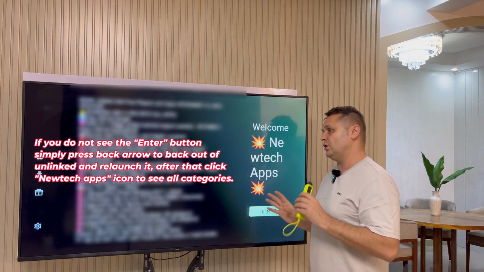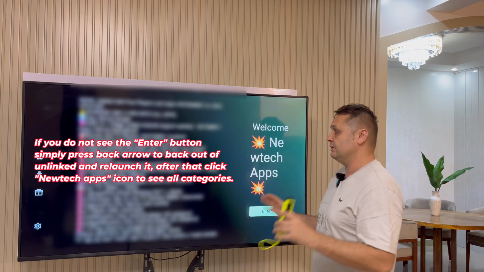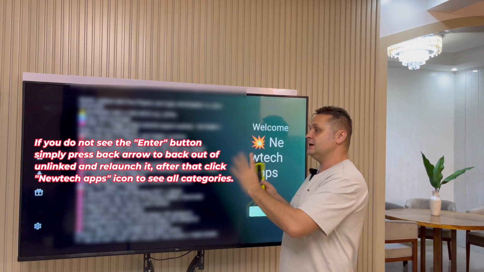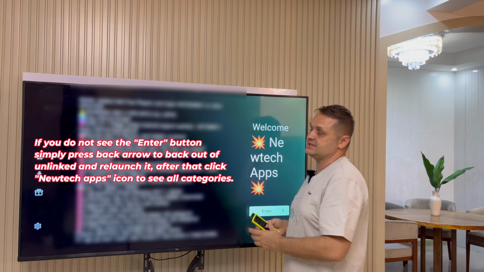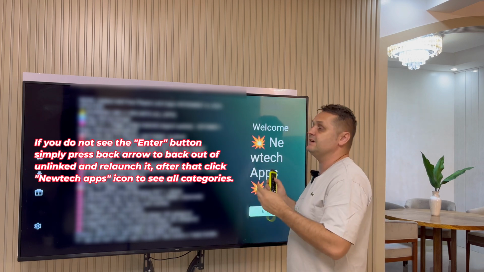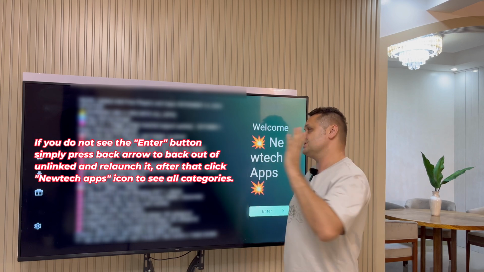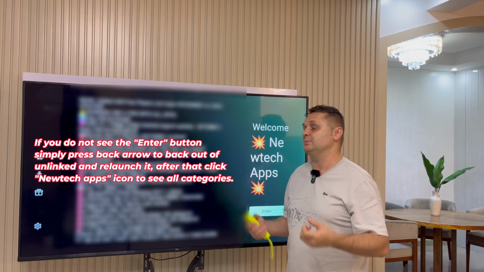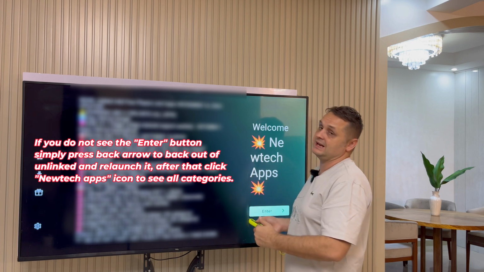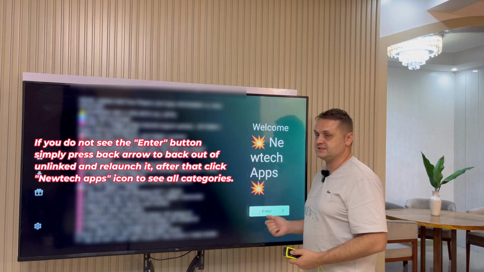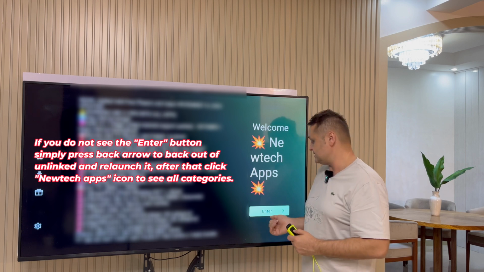This might be blurred out on your TV at home. That's fine. But when you're doing this on the Fire Stick, you'll see the screen. I'll show you all the newest updates. Take a picture of this screen and try some of these apps. These are my monthly favorite apps every month that I update on this welcome screen. I just tell you in this welcome message what's popular, what's hot, and what you should be getting for each section. Okay, once you take a picture of the screen, simply just press the enter button to enter into my store. Let's press the enter button.